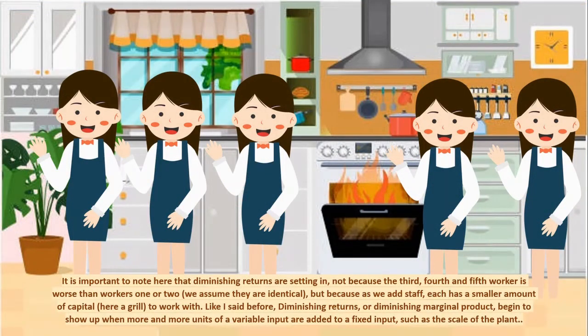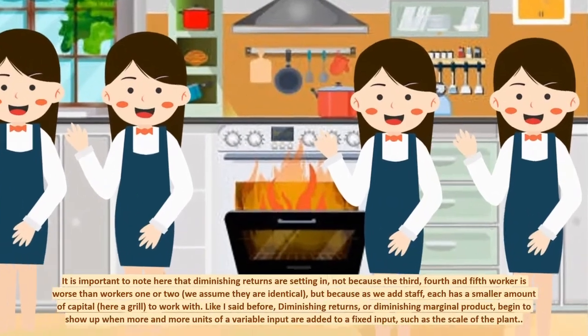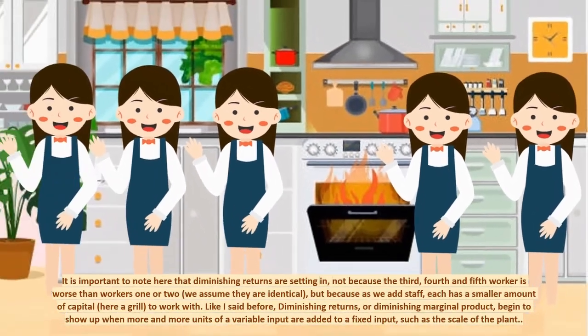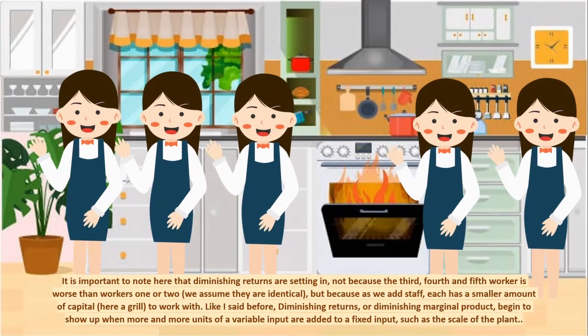It is important to note here that diminishing returns are setting in not because the third, fourth, and fifth workers are worse than worker 1 or 2. We assume they are identical. But because as we add staff, each has a smaller amount of capital, here a grill, to work with.